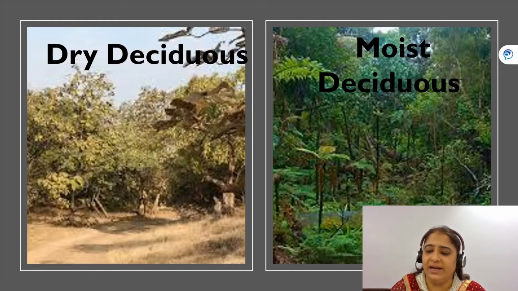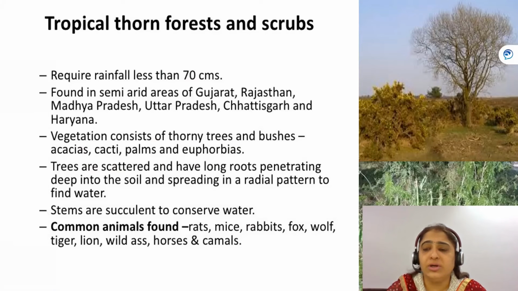Stems are succulent to conserve water, which means the stems of these trees hold water. Correct? The animals found in this particular forest are rats, mice, rabbit, fox, wolf, tiger, lion, camels, etc.